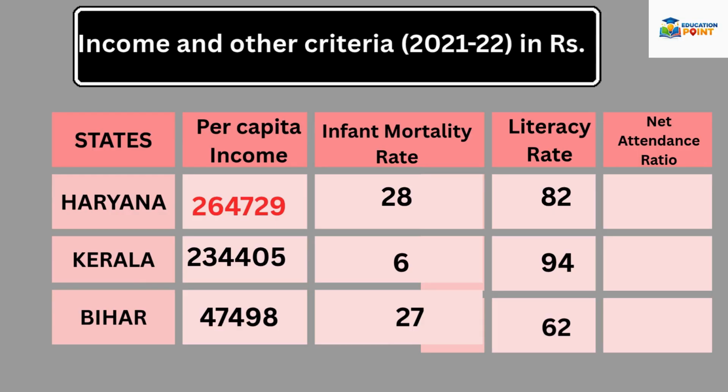Net attendance ratio in Haryana is 73. In Kerala it is 94. And in Bihar it is 69. So if we take other criteria, then Kerala has a low infant mortality rate, high literacy rate, and high net attendance ratio. So we can say that Kerala is much more developed than other states if we take other factors also.